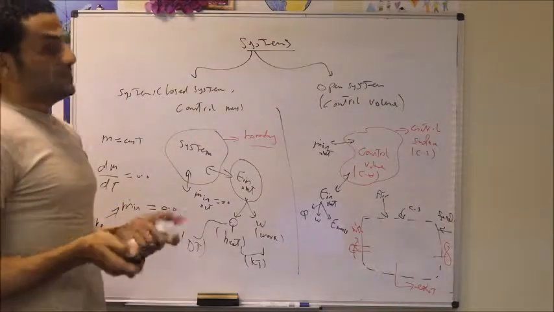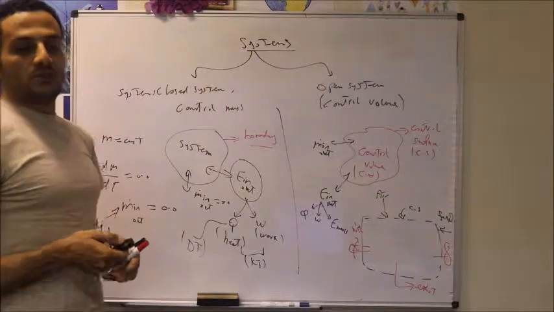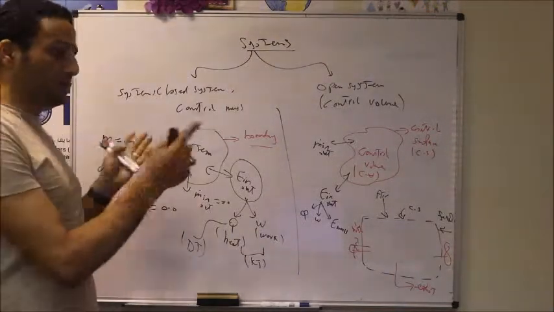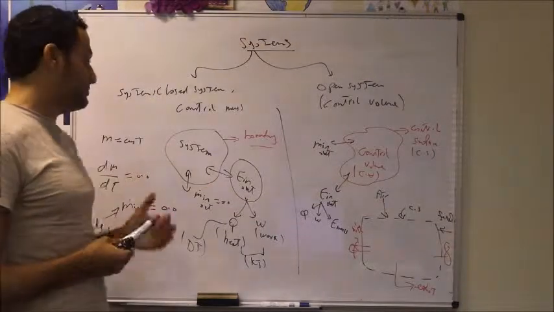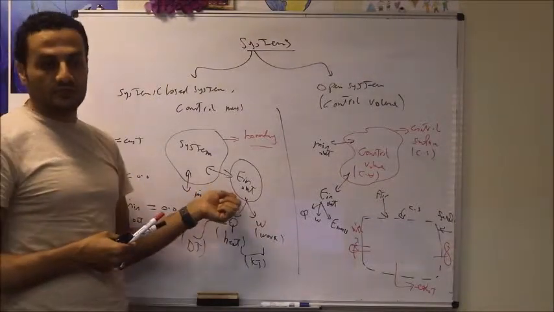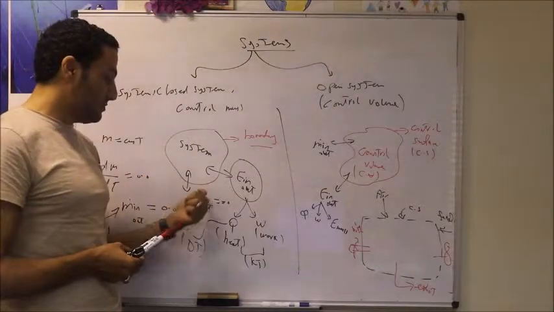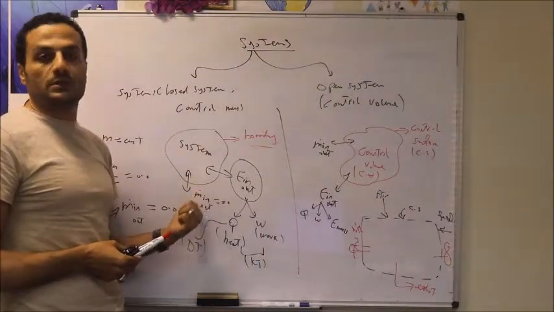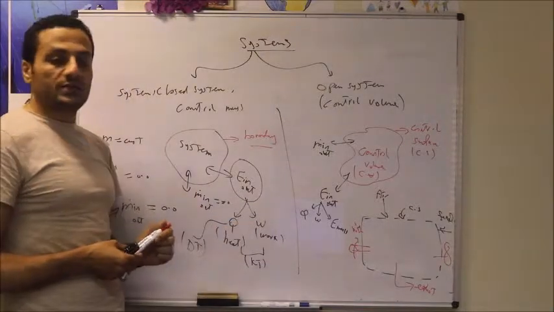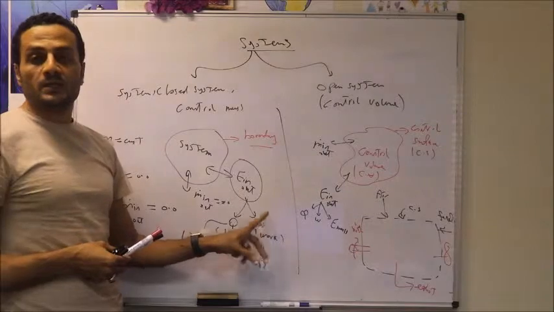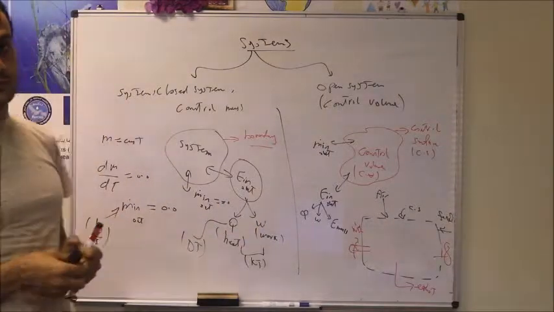There is a special case of a closed system, which is called an isolated system. An isolated system is completely isolated. It does not allow either mass transfer or energy transfer. So for an isolated system, we don't have mass transfer: mass in is equal to 0, mass out is equal to 0. We don't have energy transfer, so the heat transfer is equal to 0, and also the work is equal to 0.